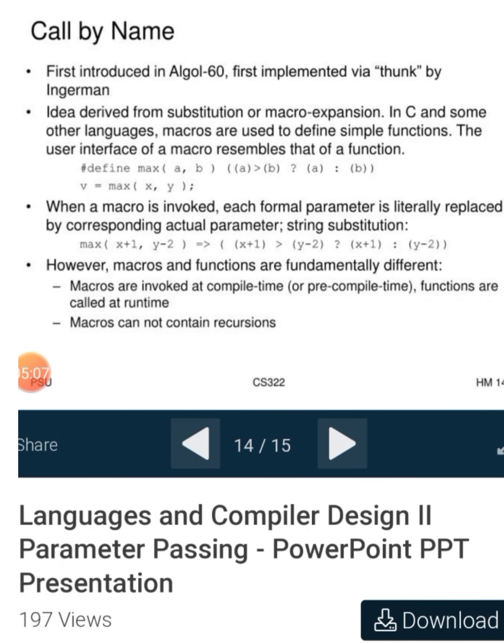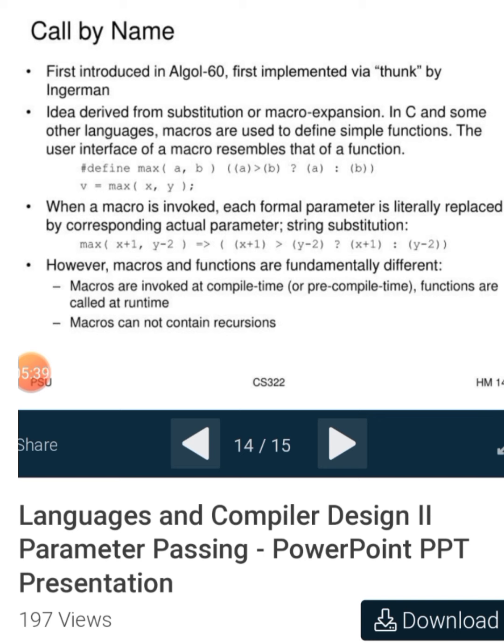Call by name. First introduced in Algol 60. The idea is derived from substitution or macro expansion. In C and some other languages, macros are used to define simple functions. The user interface of a macro resembles that of a function. When a macro is invoked, each formal parameter is literally replaced by the corresponding actual parameter string, a string substitution.